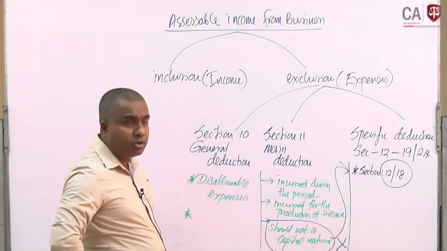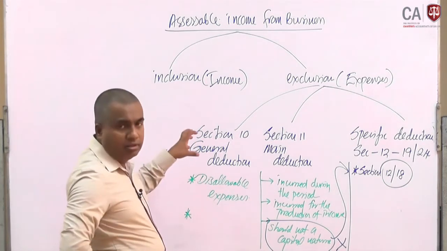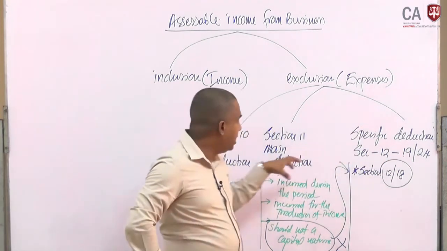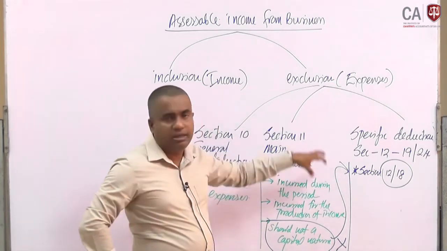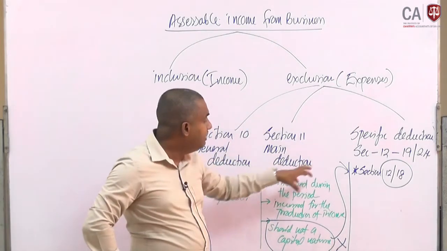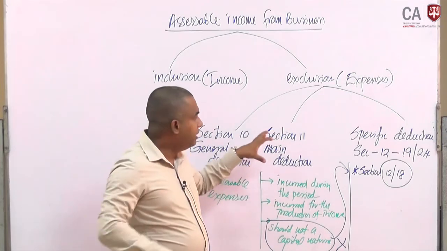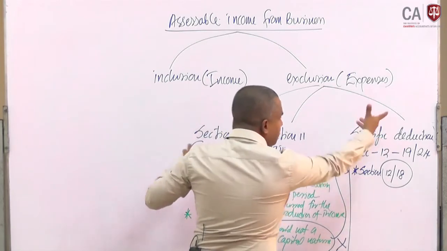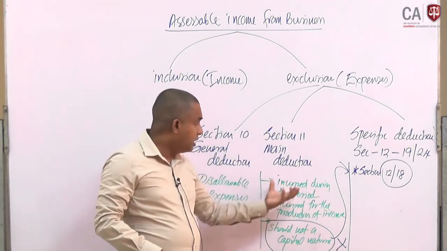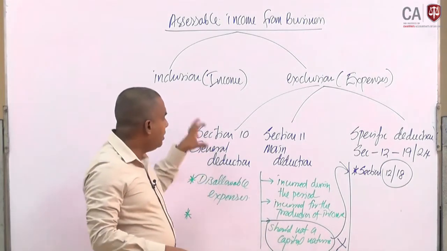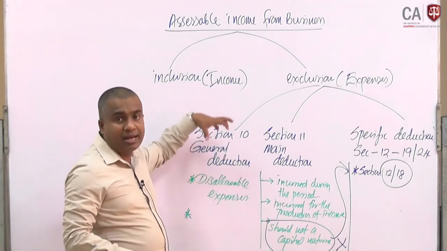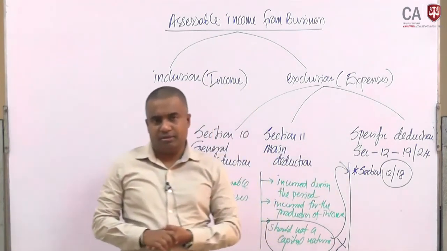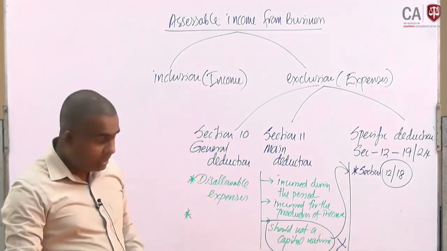Another concept you have to remember, right? In any case, if section 10 and the specific deductions are not applicable, mainly we have to be concerned about section 11. Mainly we have to be concerned about the main deductions, right? We may sometimes refer to the general and specific deductions, but mainly we have to decide whether an expense can be deducted or not based on section 10 and the specific deductions, right? Okay.